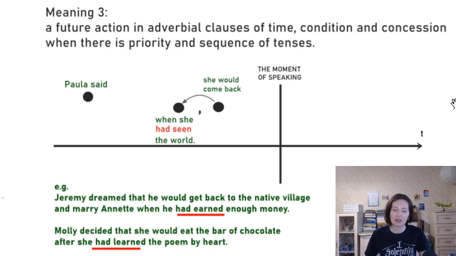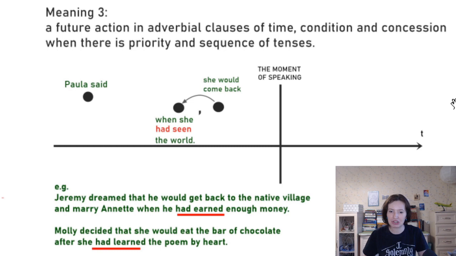So here we speak about the case when we move the direct speech, like "I will come back when I have seen the world," into indirect speech. Like, Paula said she would come back when she had seen the world. It's the same sentence, just moved deeper into the past, right?